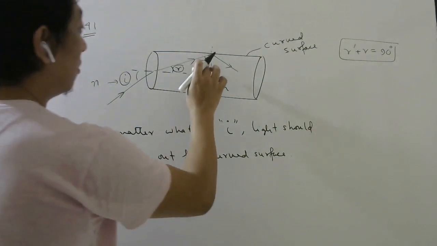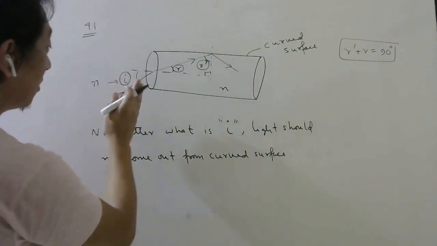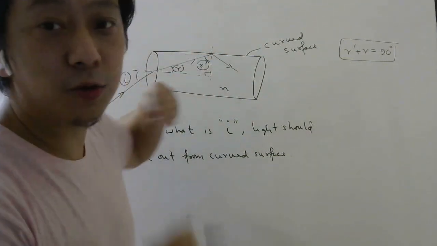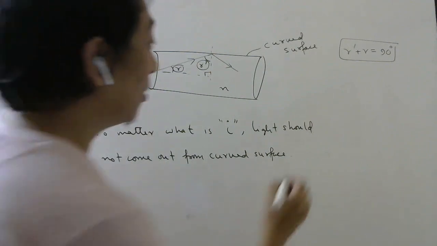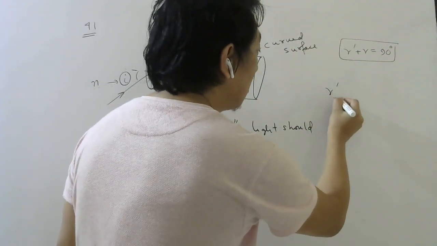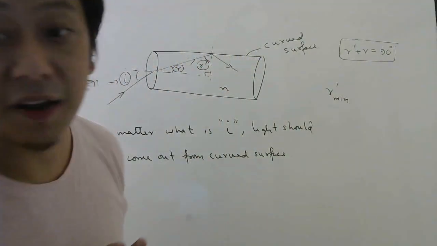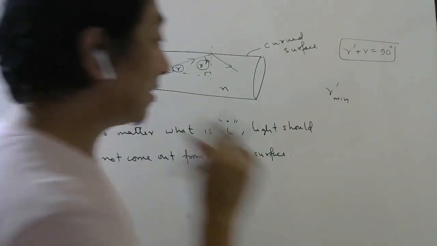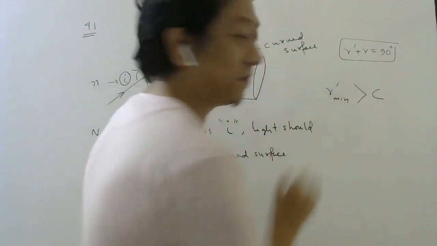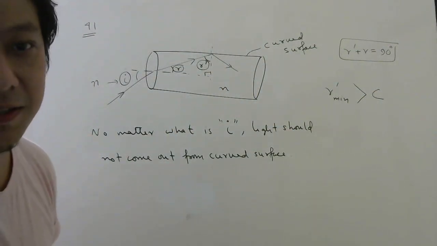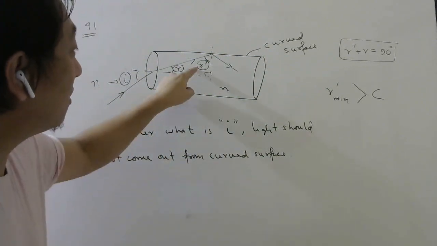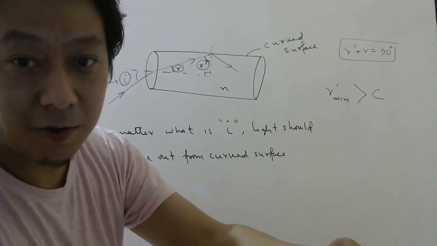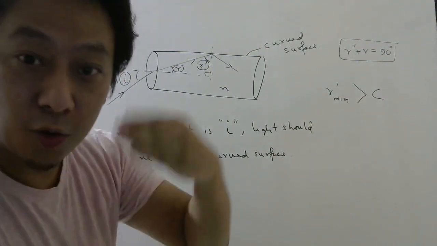So the value of r dash can change depending on the value of angle of incidence. Now we don't want light to come out. That means whatever is the minimum value of this r dash, we will try to calculate. Whatever it is, that should be greater than C. Try to understand this. If the minimum value of r dash is greater than C, then all the other values will be greater than C. So no light will come out.